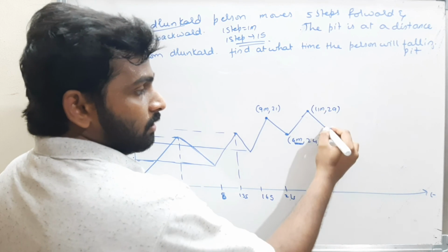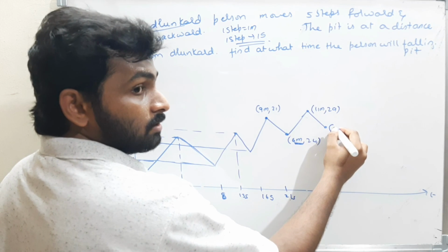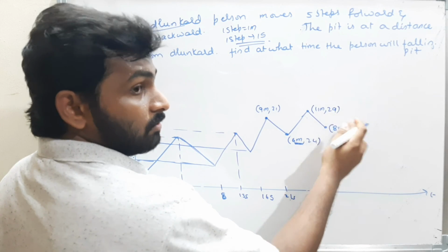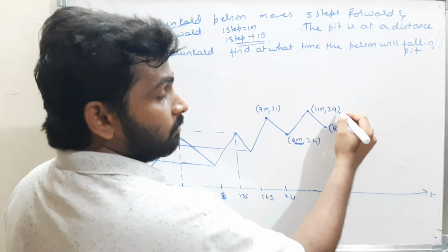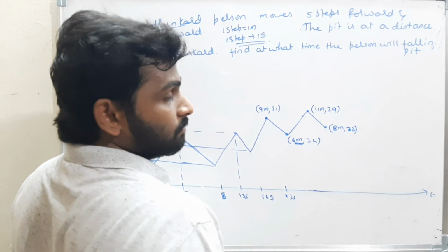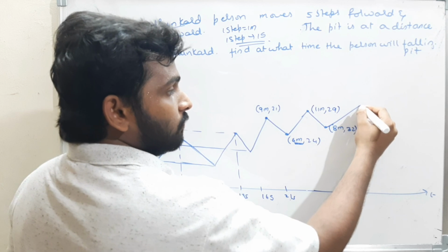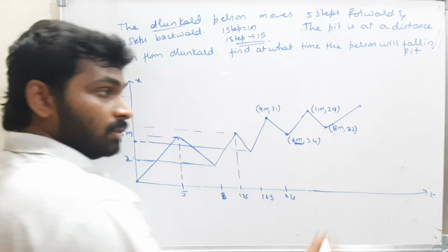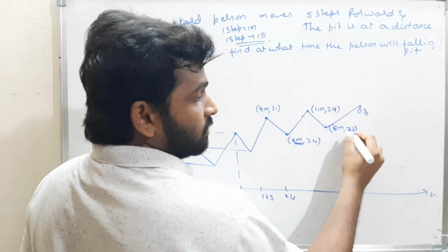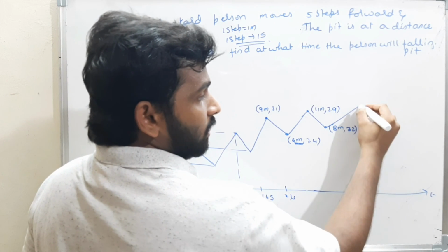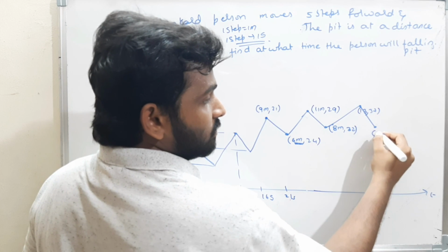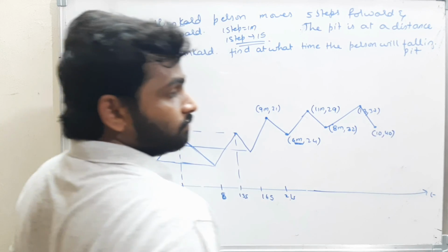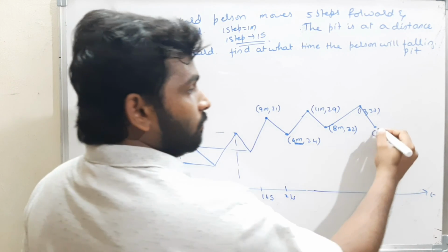Again he will come back. 11 minus 3 is 8 meters. Now the time is 29 plus 3. When he is coming back, it takes 3 seconds. 29 plus 3 is 32 seconds. Again he will go 5 steps up. Therefore 8 plus 5 is 13 meters. The time taken is 32 plus 5, which is 37 seconds. Again he will come down by 3. Therefore 13 minus 3 is 10 meters. The time taken is 37 plus 3, which is 40 seconds. Again he will go up for 5 meters.